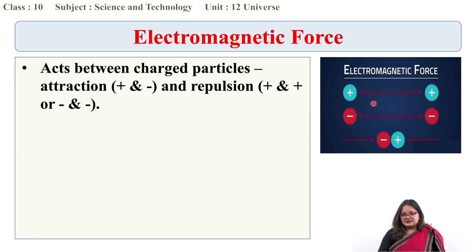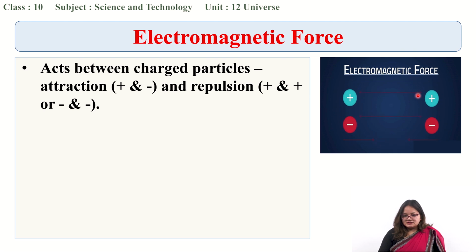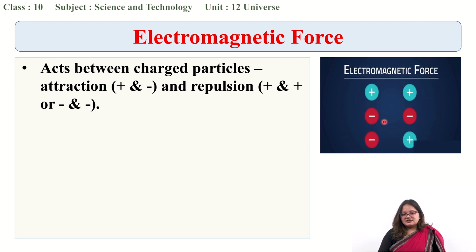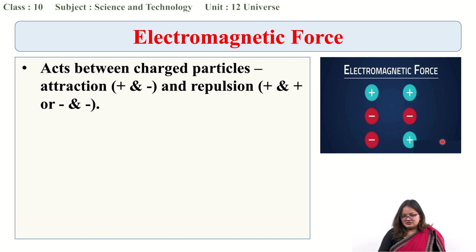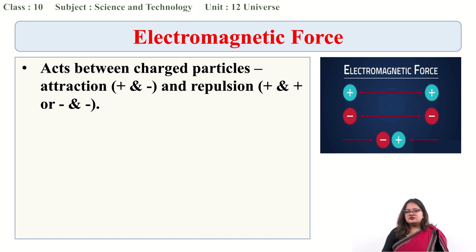Here you can see two positive charges repelling each other, and two negative charges also repelling each other because they are like charges. But in the third case, the positive and negative charges are attracted to each other. So electromagnetic force is the force experienced by two charges.